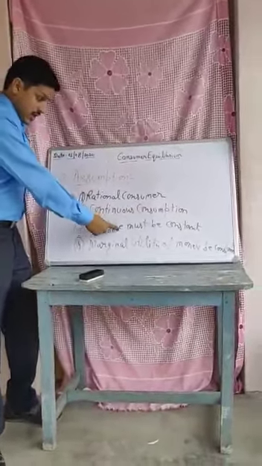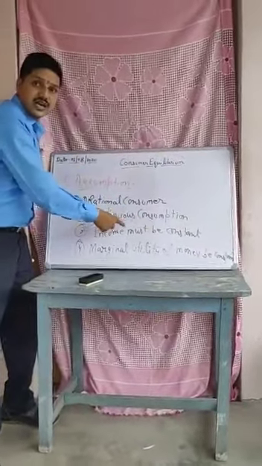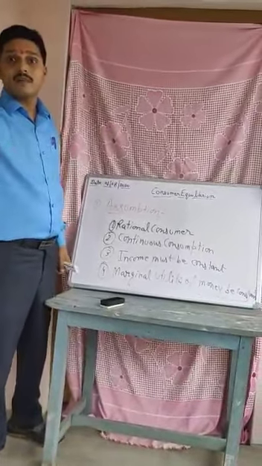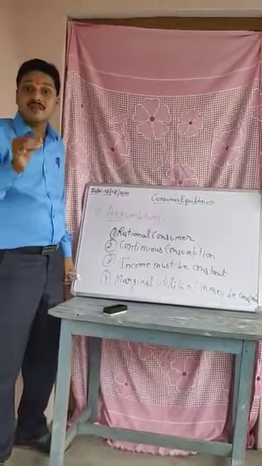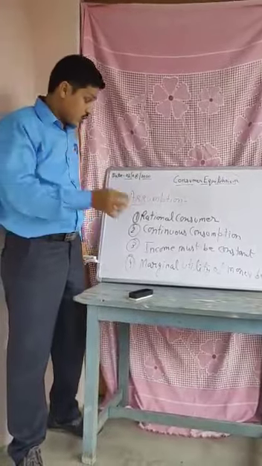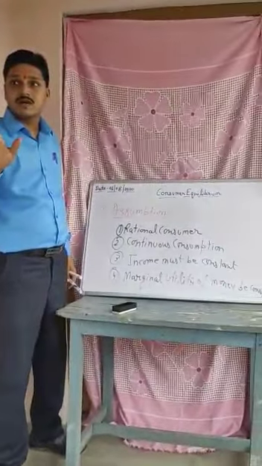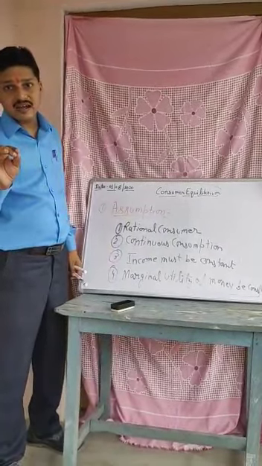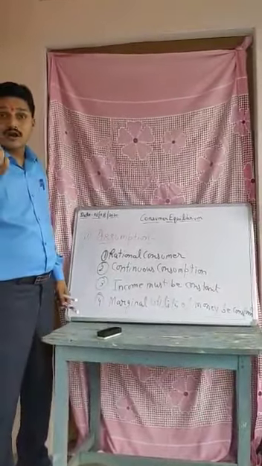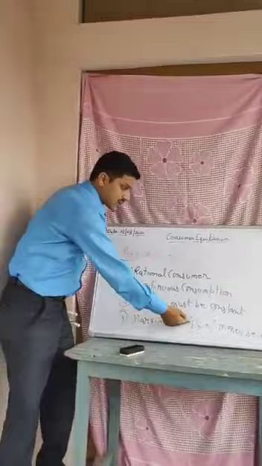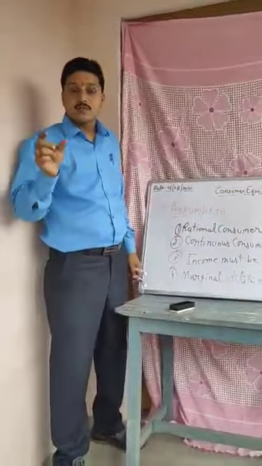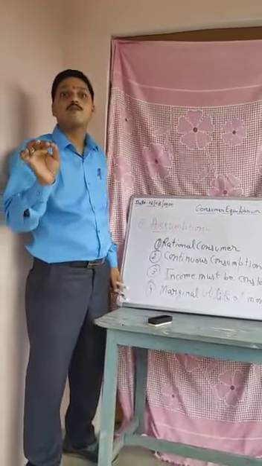Third, income must be constant. If you get more salary or more money, then how do you recognize whether he is in equilibrium or not, whether he is satisfying his wants or not? So income must be constant. If he is getting 5 rupees, then 5 rupees only. According to the 5 rupees, how much product he is getting is the matter. Fourth, the marginal utility of money is constant. Money should not be increased.